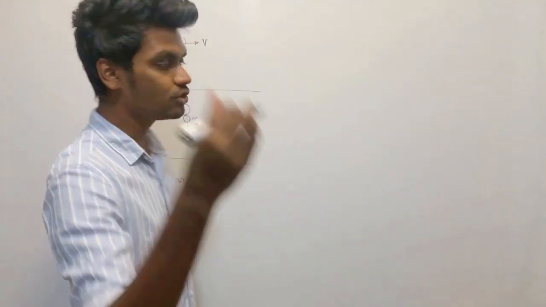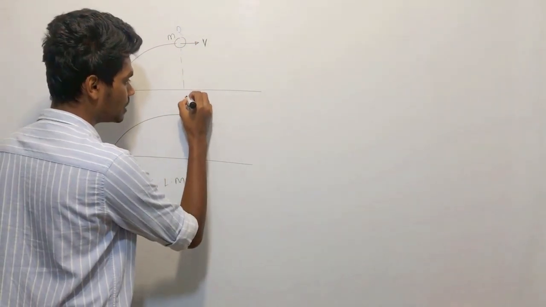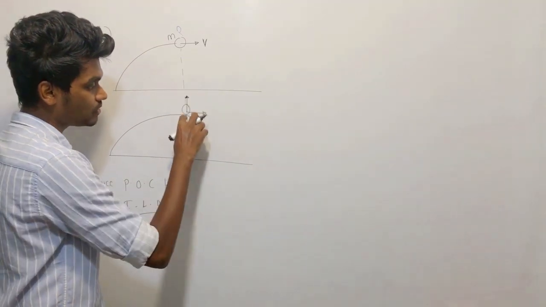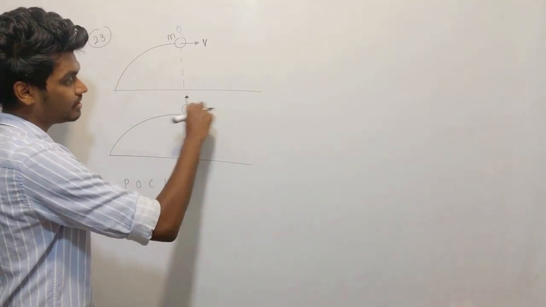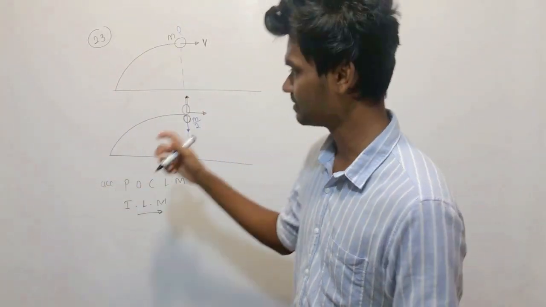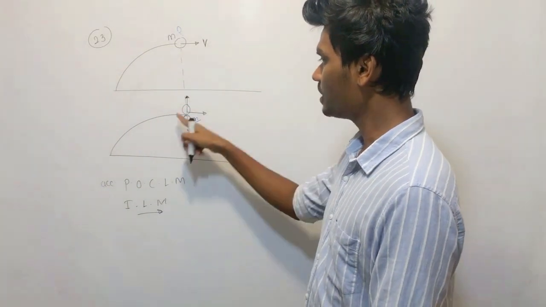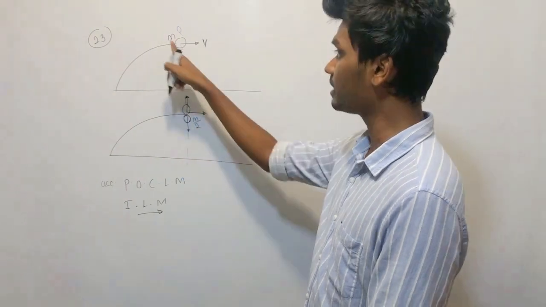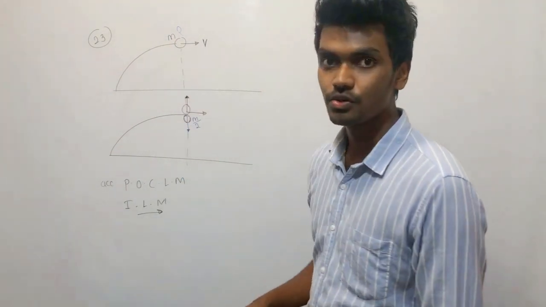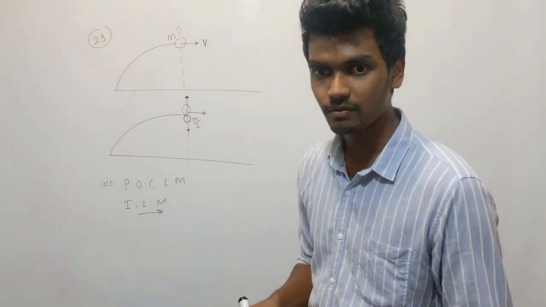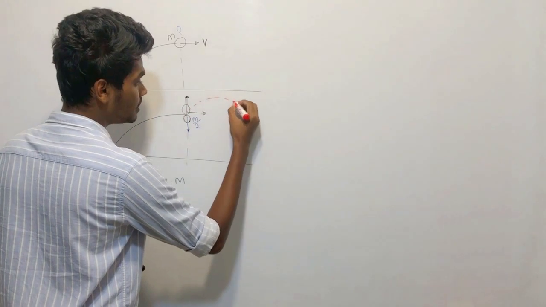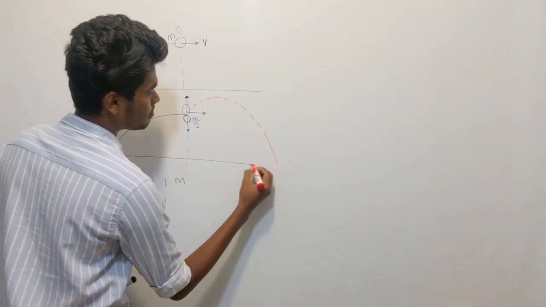So it should have an upward velocity as well as a horizontal velocity. The vertical parts cancel out, and the resultant is in the same direction, equal to v. So what will the resultant be? It should move in this way.